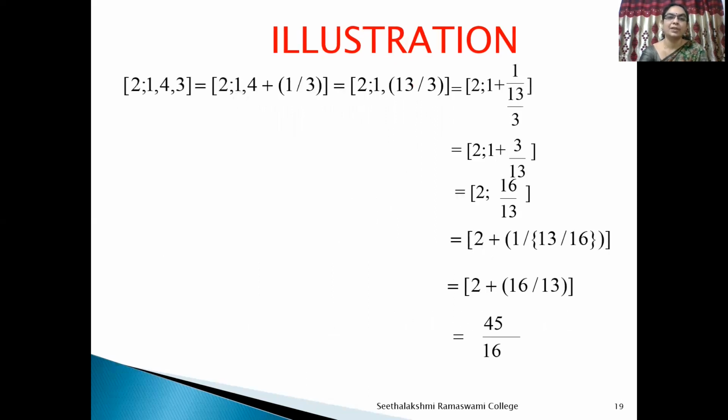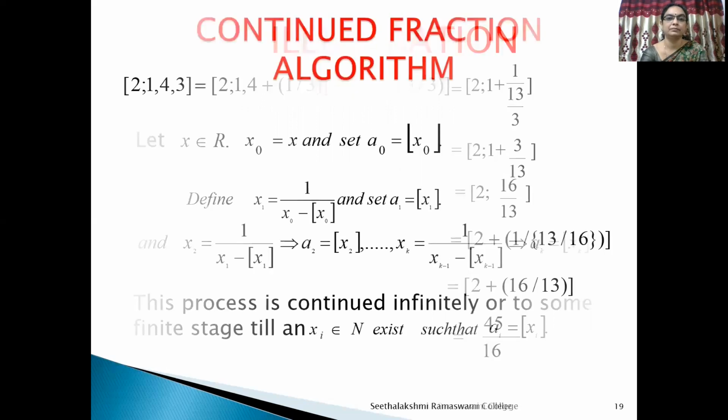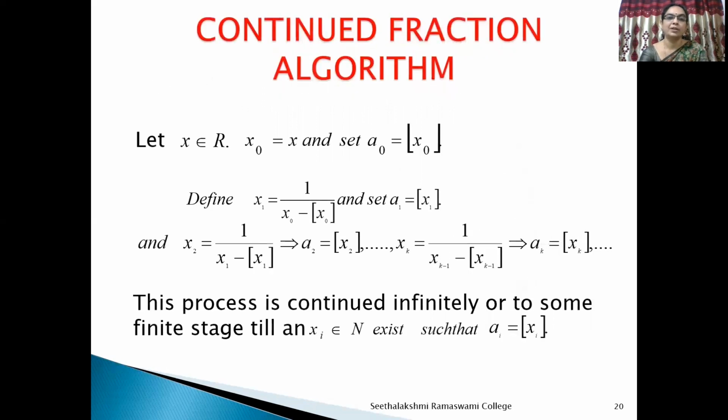This is the illustration of reverting the continued fraction expansion. That is, the continued fraction expansion [2, 1, 4, 3] represents the rational number 45 by 16. This is the continued fraction algorithm.